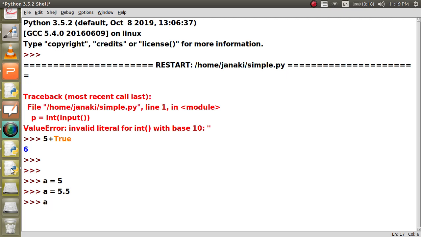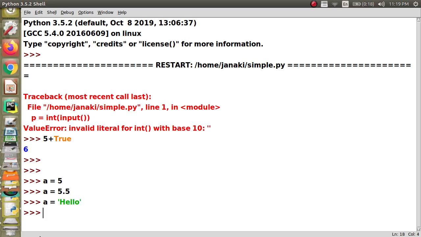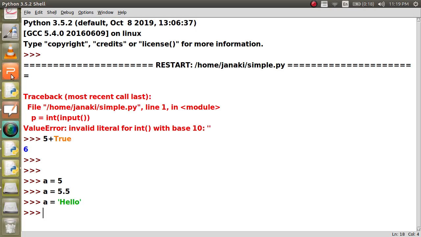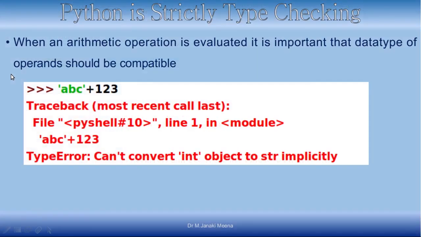In the next line I can say a equal to hello, and this is also accepted, which is not accepted in most programming languages. This is possible because it is a dynamically type checking language. So when you write code, at one point a variable may be of integer data type, in some other place in the same code it may be a floating point data type, and at some other point it may be a string data type, right? That is a very flexible feature, a dangerous feature also, because sometimes we lose control over it, right?